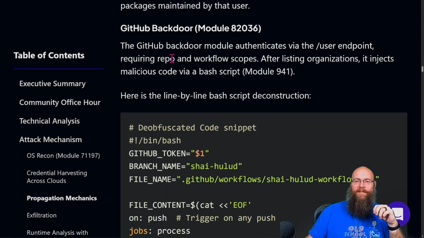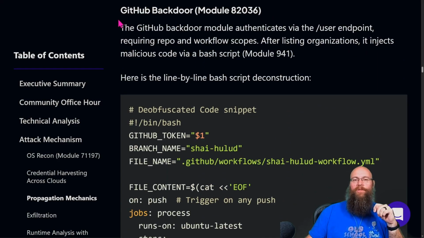Ooh. Now, this is actually the one I was most curious about because I don't have a ton of experience with GitHub Actions, and they were using this as a backdoor to maintain persistence. The GitHub backdoor module authenticates from the user endpoint, requiring repo and workflow scopes. So after listing the organizations, it injects malicious code via a bash script.